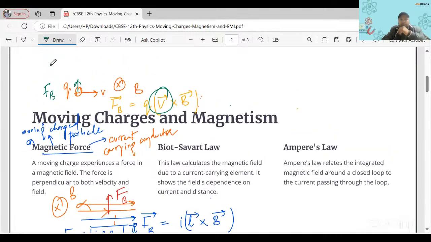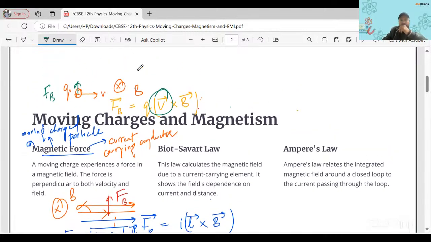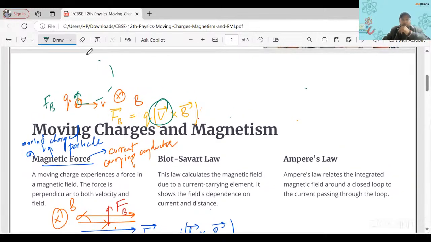So the force would be in this direction, right? And if the force is in this direction, what kind of motion will it be having? Right, good, Jasim. It is upwards. So what would be the path it is having? Right, it is having a circular path. Good, so it must be having a circular path.